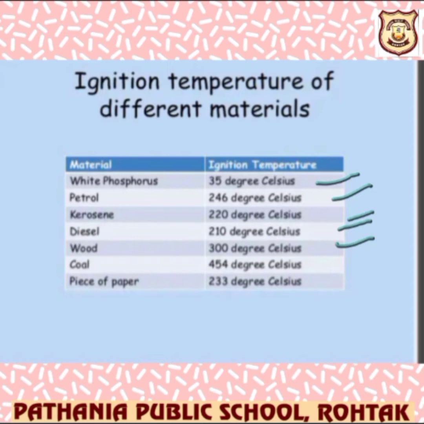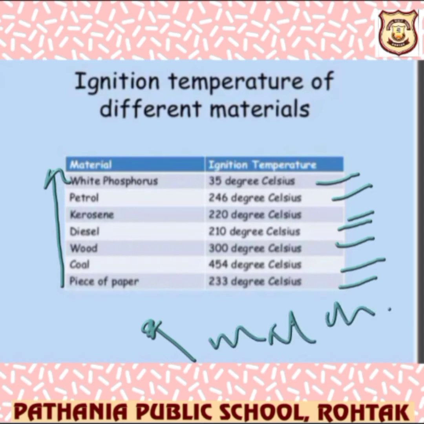Coal is 454 degrees Celsius, and a piece of paper is 233 degrees Celsius. Now you can get an idea from this of how fast white phosphorus can be burned. That's why matchsticks can be burned in one stroke, because a matchstick burns very easily due to this white phosphorus.